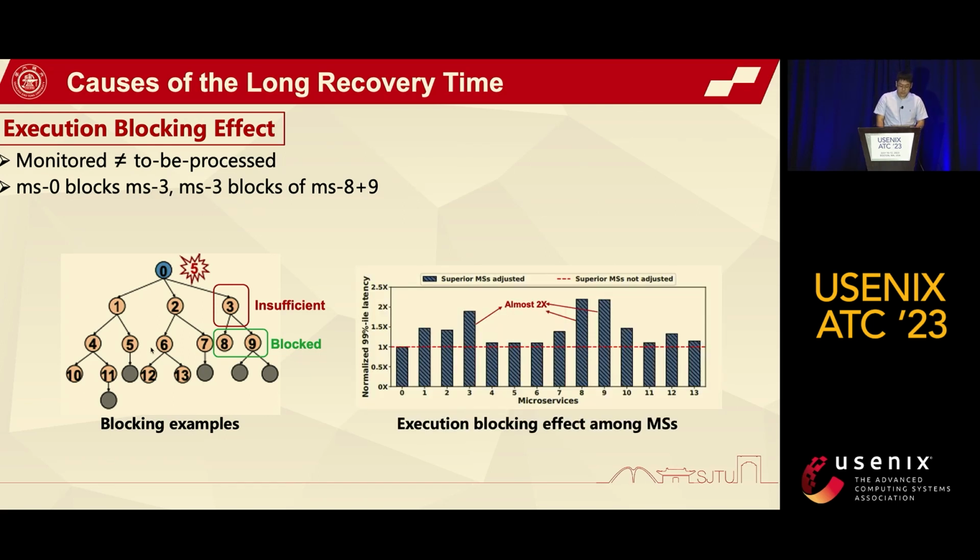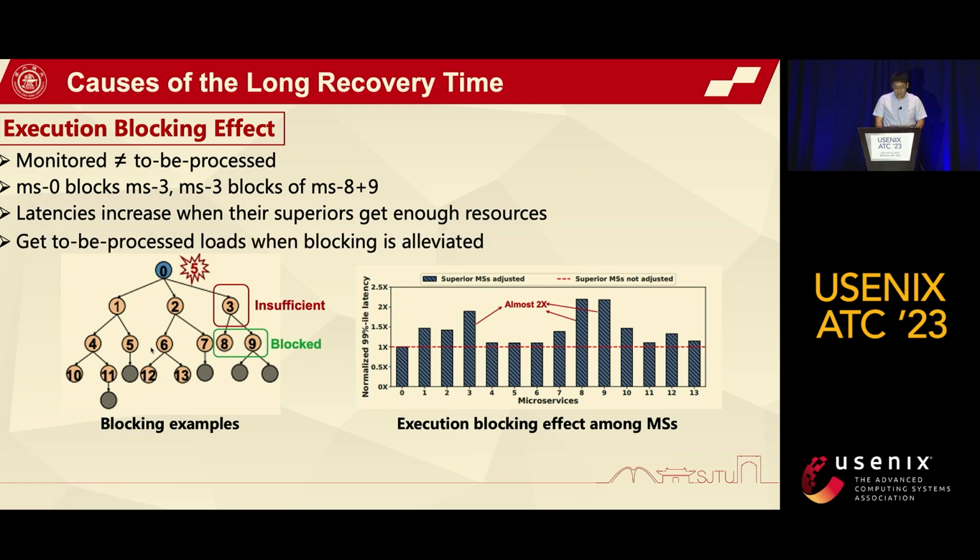This figure shows the latencies of microservices under a dynamic case when we allocate their upstream microservices enough resources, normalized to insufficient resource allocation. The latencies of many microservices increase when their upstream microservices get enough resources. This is because the microservice may get its real, or precise, load when the blocking effect is eliminated.